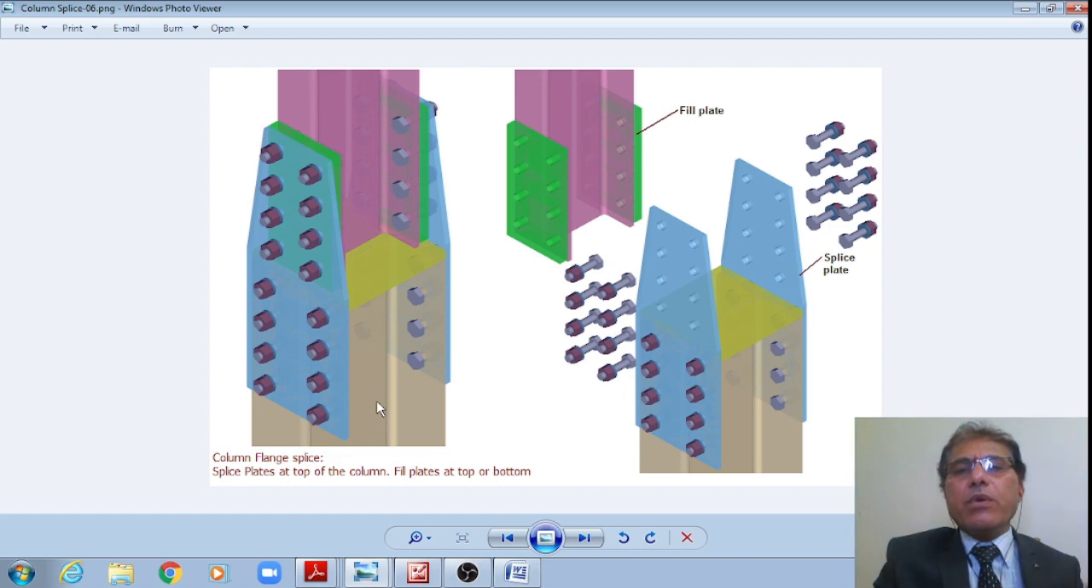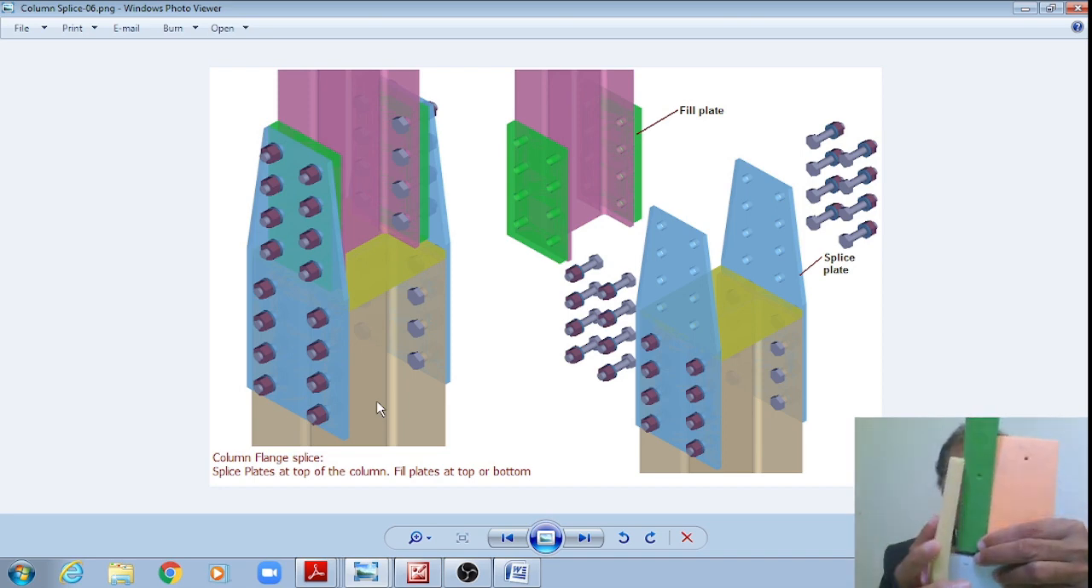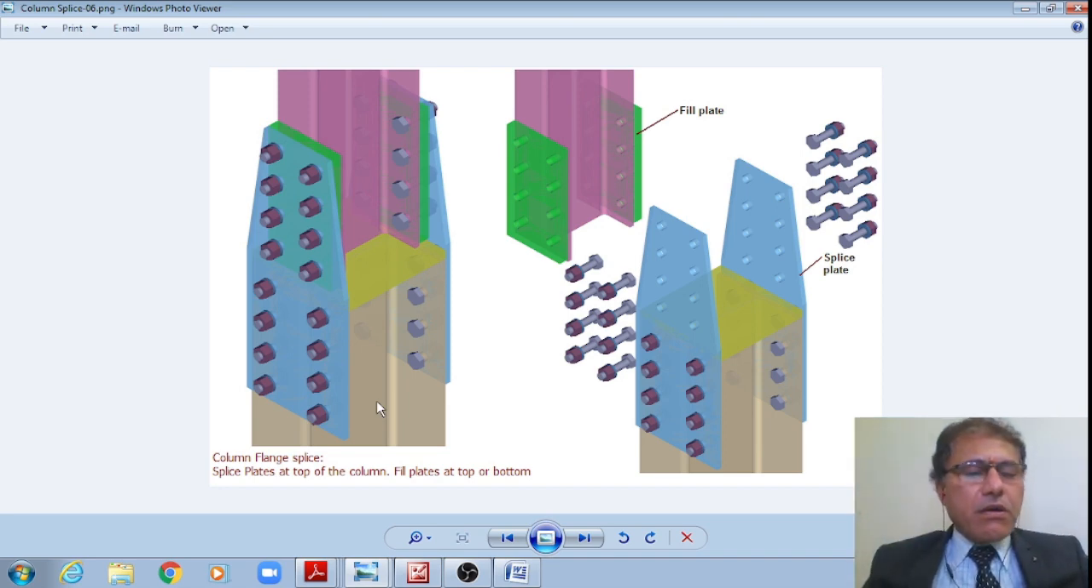And even now we need to have a filler plate, so that the gap is filled before we put the splice plate, like this. That is how the arrangement is made for columns with varying depths, and they will be connected by means of bolts on the splice plate. Now this is a splice plate on the flange. This green color is a filler plate, and this is a top column of smaller depth, whereas the bottom one is of bigger depth.